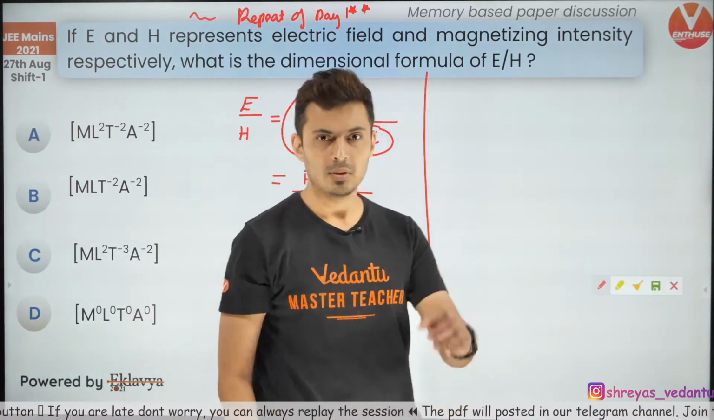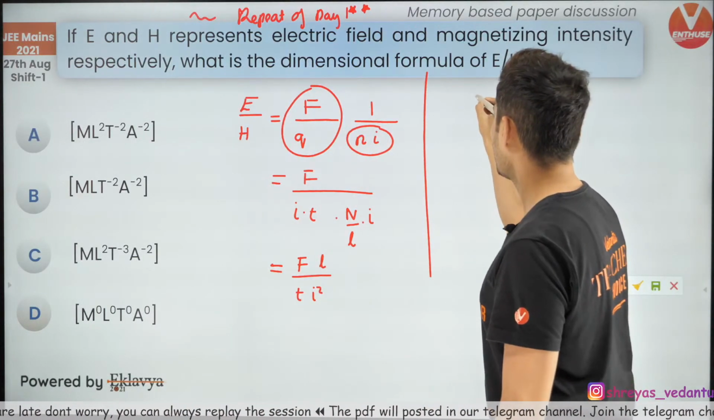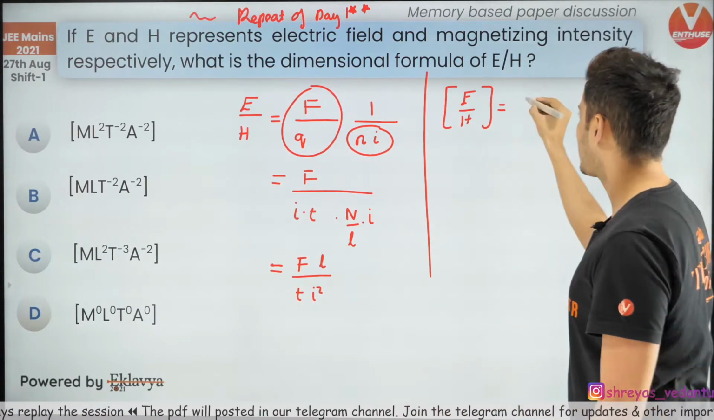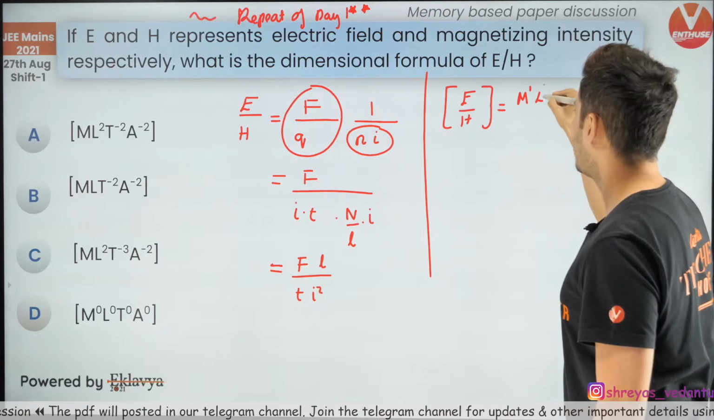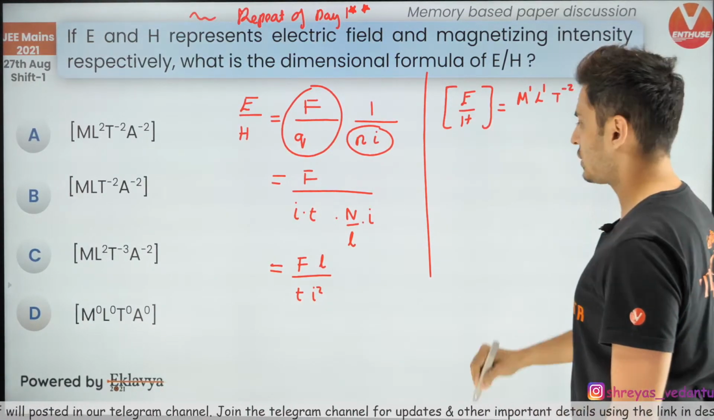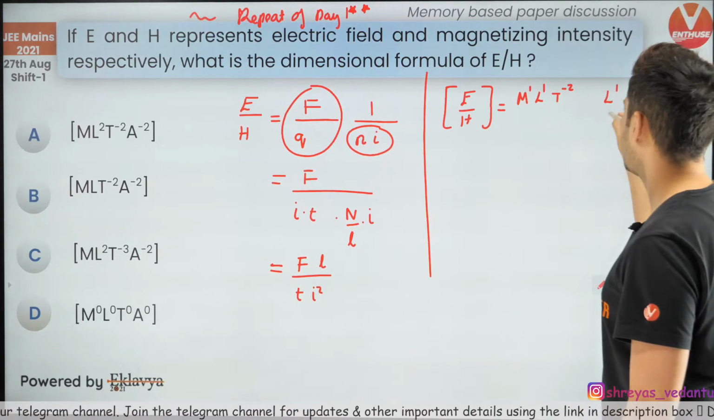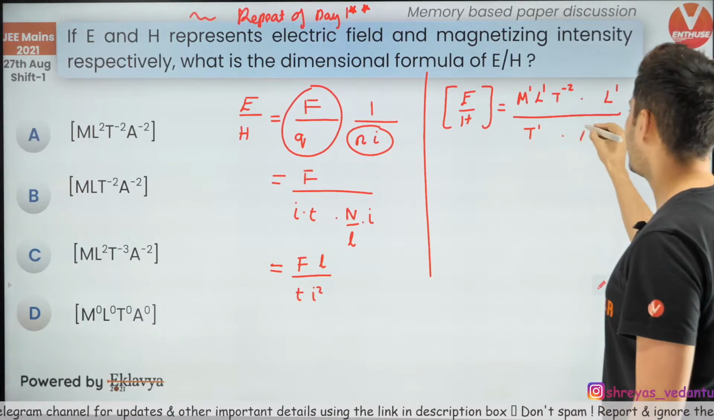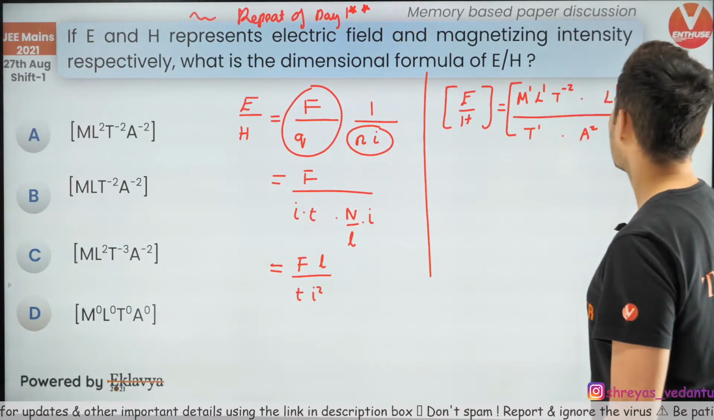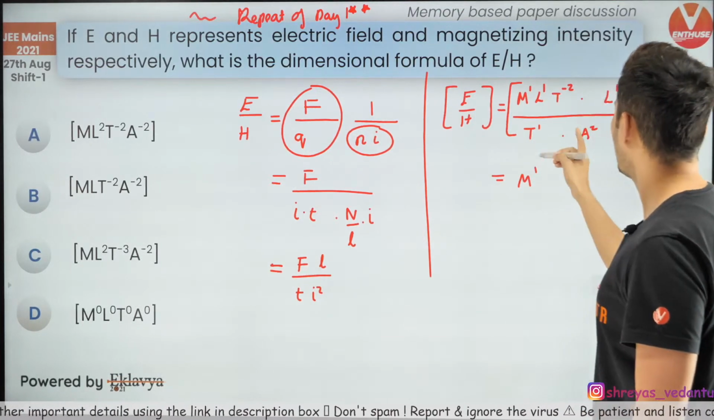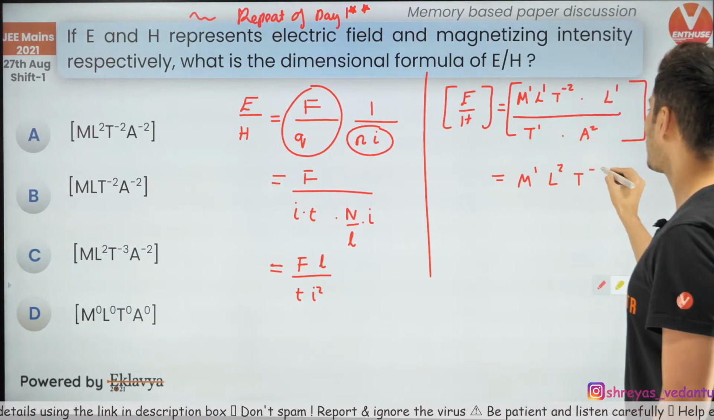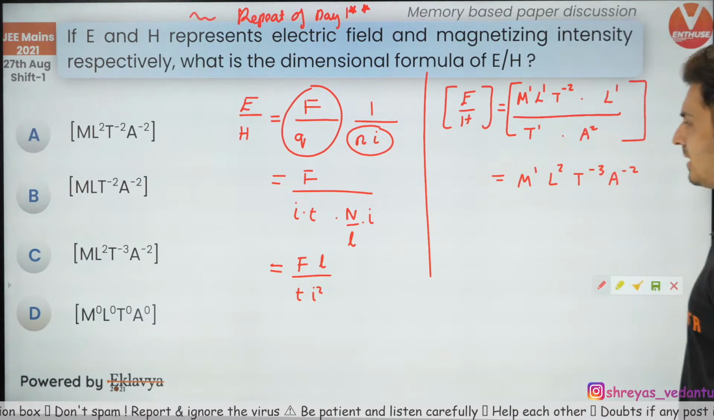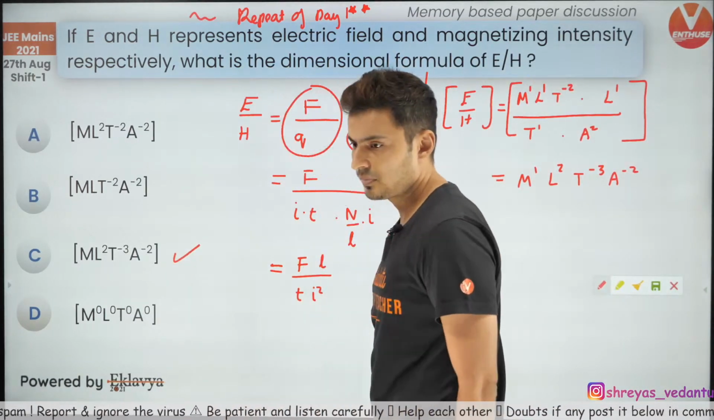Now it's just a matter of writing the dimensions of each one of them. So dimensionally, E by H will be dimensions of force, kg, that means M raised to 1, meter, that is L raised to 1, per meter square, T raised to minus 2. Length is L raised to 1, divided by time, that's T raised to 1, into current square, that's ampere square. So those are the dimensions. Now just do this. It will be M raised to 1, L square, T raised to minus 3, A raised to minus 2, which is option C, I guess.